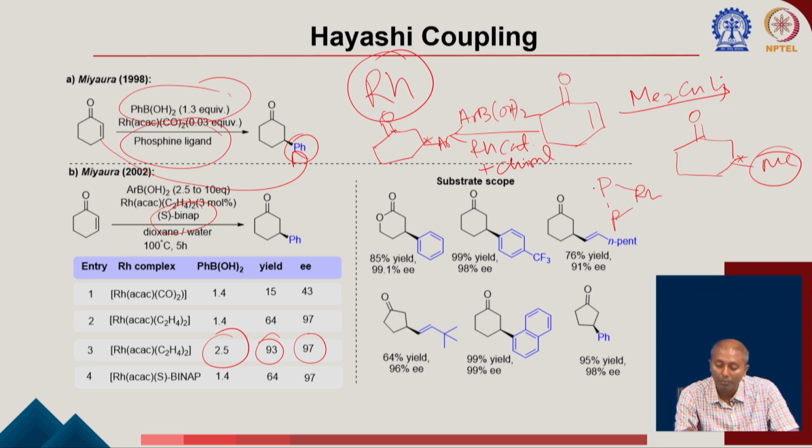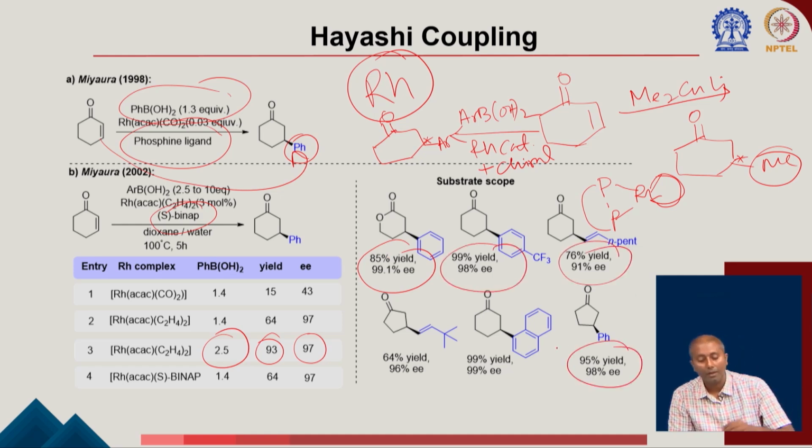Okay. So, I am not drawing the entire BINAP here, but you can have the other ligand, here you have acac, all these other ligands can be bound here, which can allow the substrate to come in and participate in the reaction. You can see different types of substrates can take part, and they are giving very good yield and very good ee in every single case.